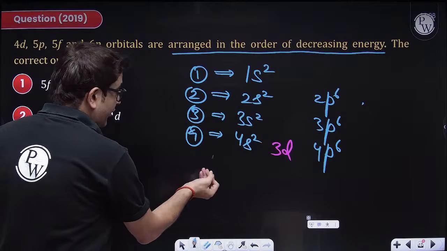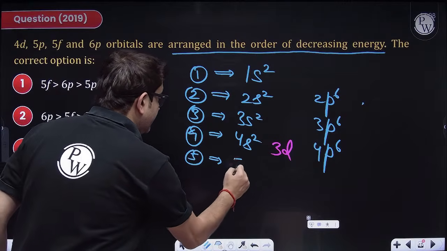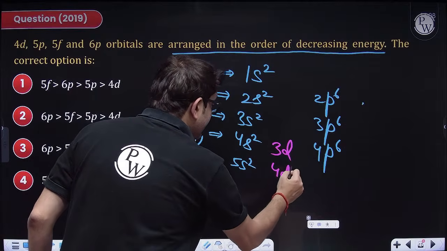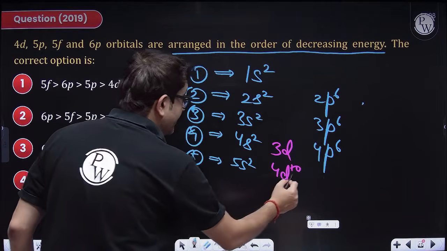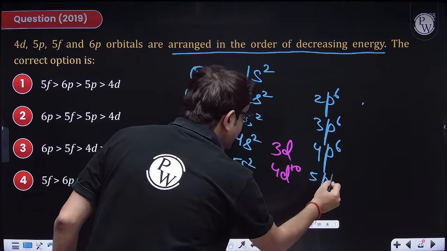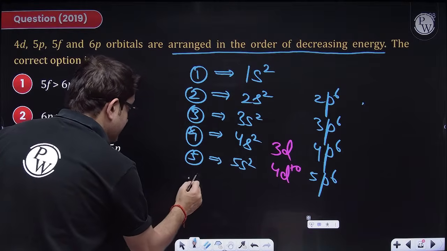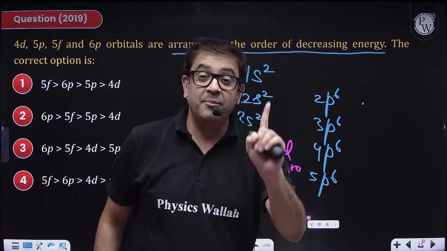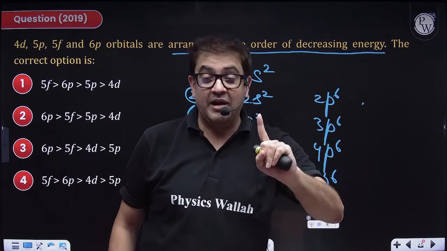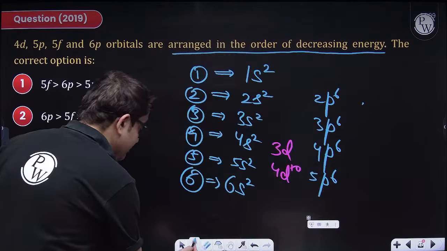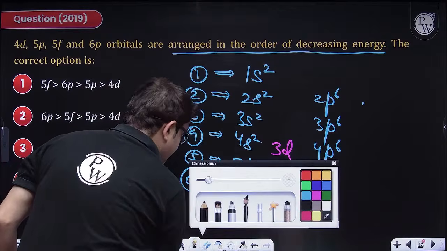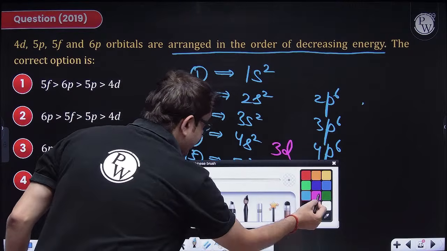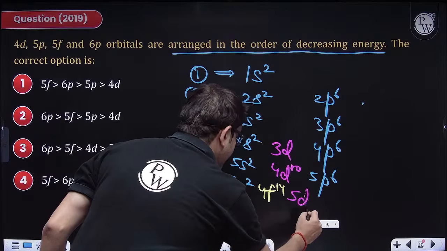Then what do you fill? Sir, we fill 5s2. After that, we fill 4d10. After that, we fill 5p6. Next, the sixth period. We fill 6s2. Yes, we fill lanthanum. But after lanthanum, what is filled? Sir, after lanthanum, the f is filled. So first we should fill that f, that means 4f14, and then we fill the remainder of d, which is 5d10.